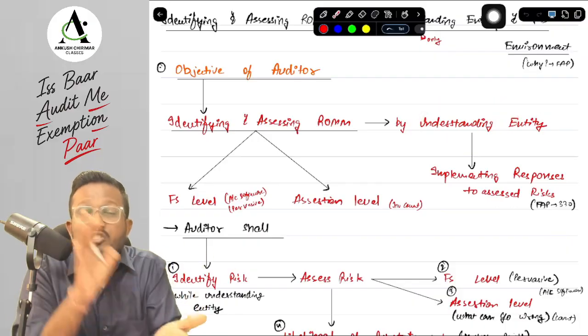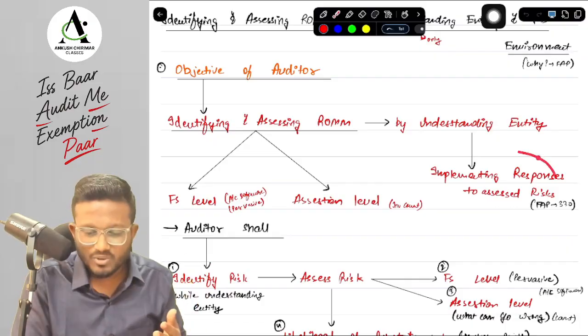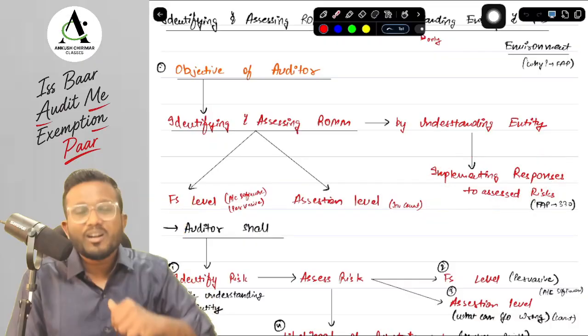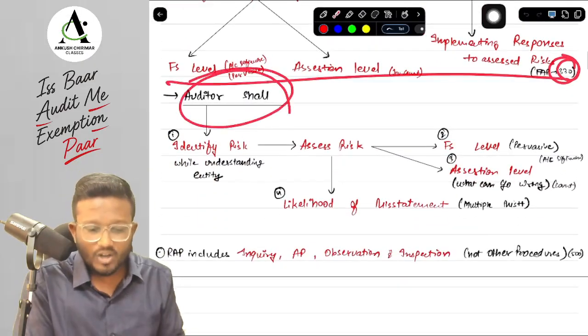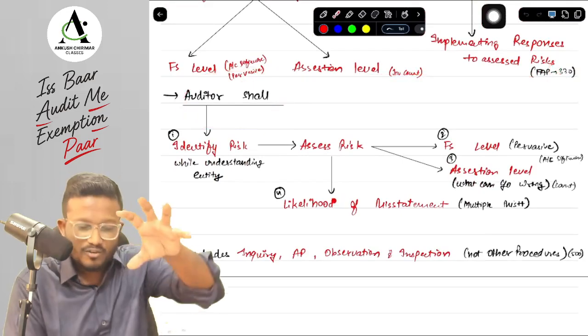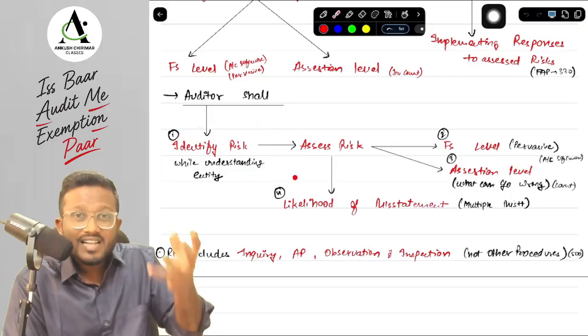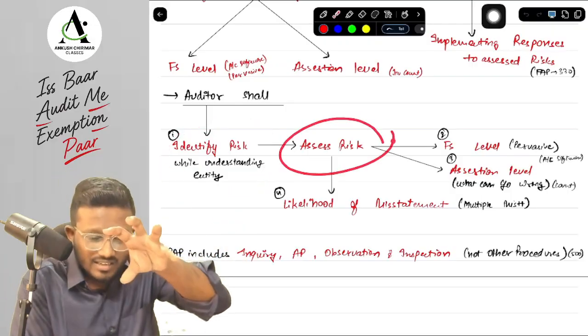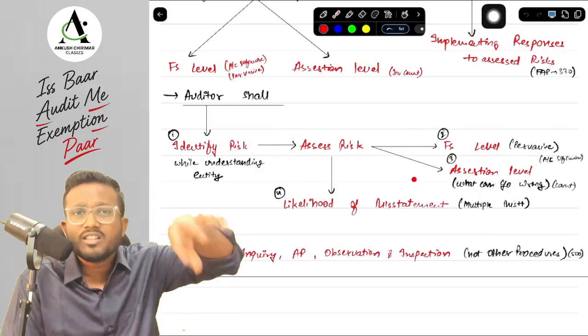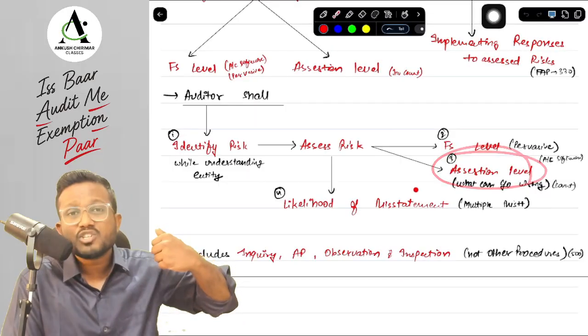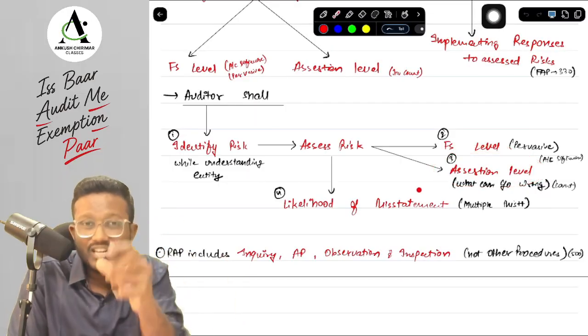And why are we doing it? So that we can implement the responses to the assessed risk. We can perform further audit procedures, which we will be discussing in SA 330. Okay, yes sir. Now for doing this, what does an auditor do? The auditor first of all identifies the risk while understanding. Then after identifying the risk, they assess the risk, whether the risk is at the financial statement level, whether it is pervasive, whether it is spread across the financial statements, or whether the risk is at the assertion level.